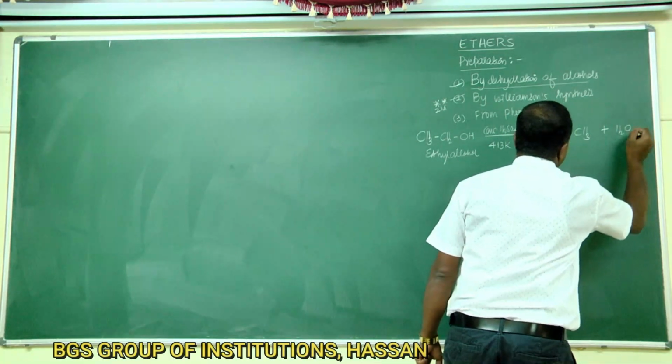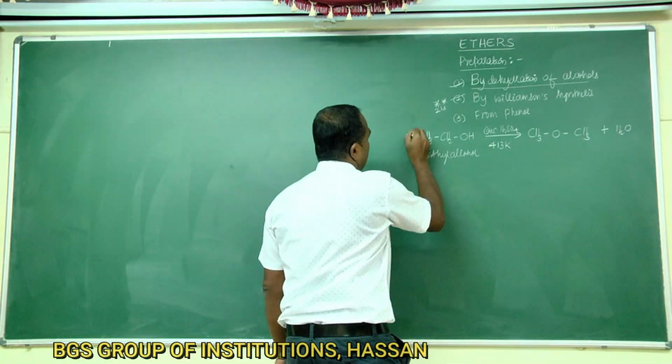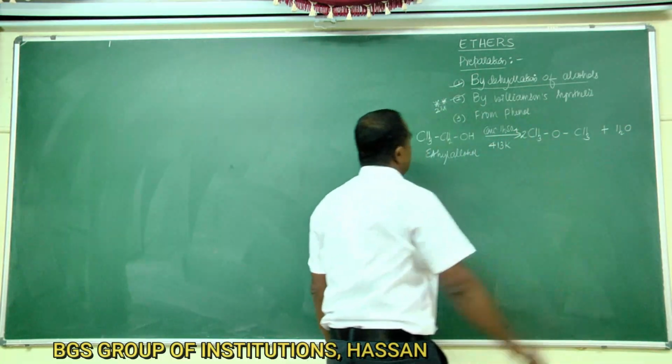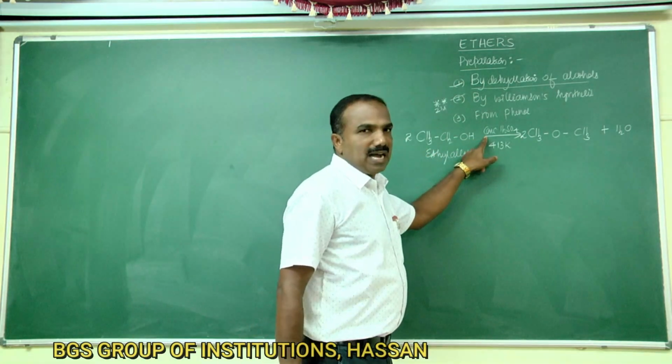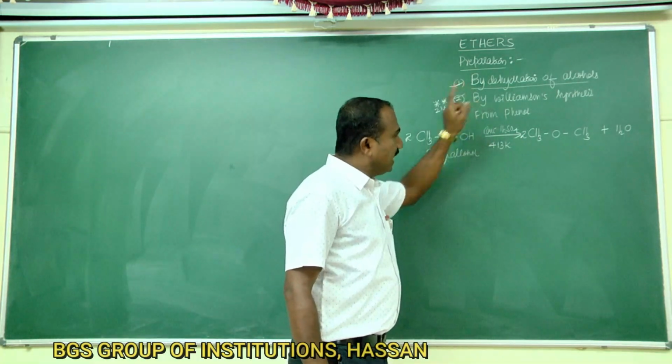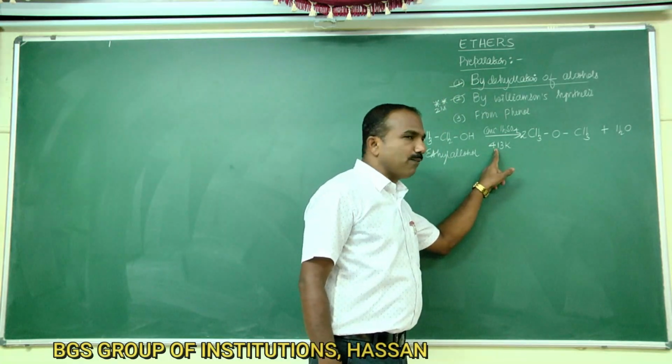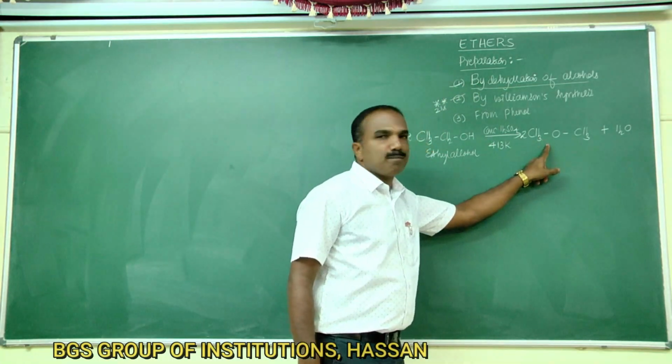So removal of water will take place. Take 2 moles: 2 CH3CH2OH heated with concentrated sulfuric acid, dehydration will take place at a temperature of 413 Kelvin to give ethers.